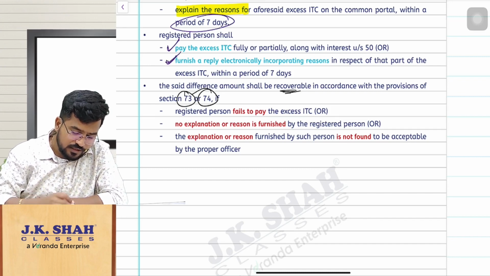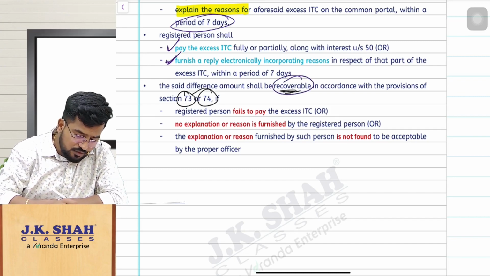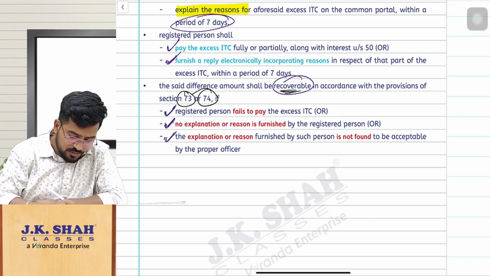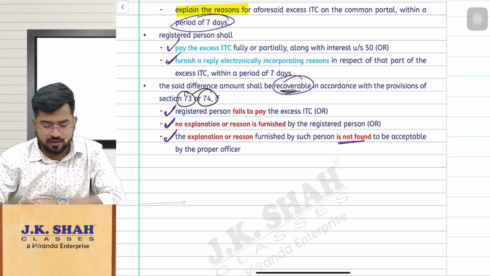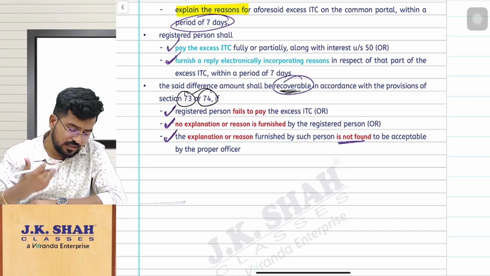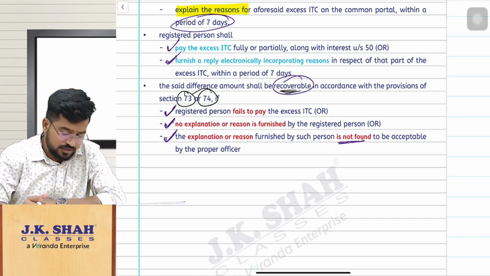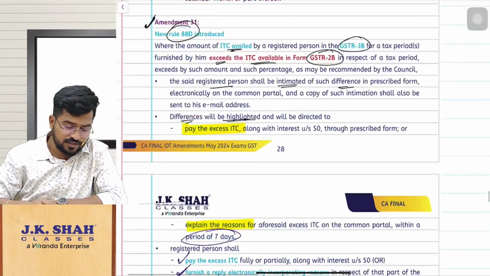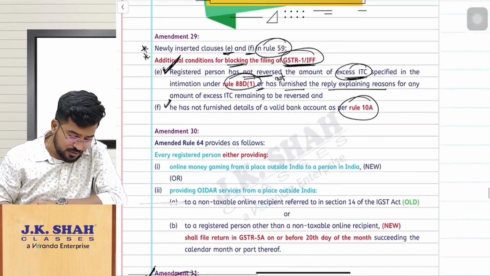And the said difference will be recoverable if you are failing to pay, or you have not given any explanation, or your explanation is not found acceptable by the proper officer. In that case, they will start recovering it under section 73 or 74. Hope you still remember that section 73 and 74. Okay, so those things we have discussed.